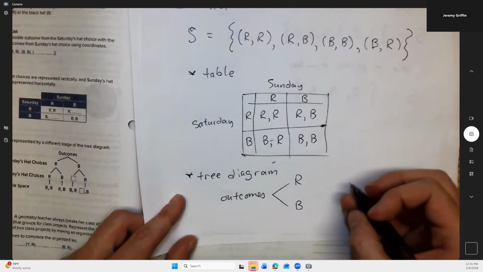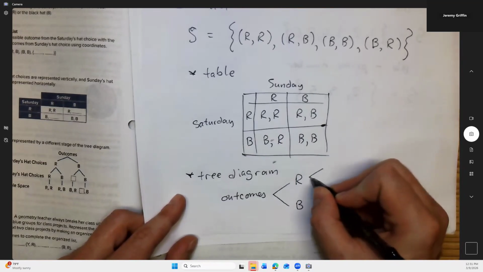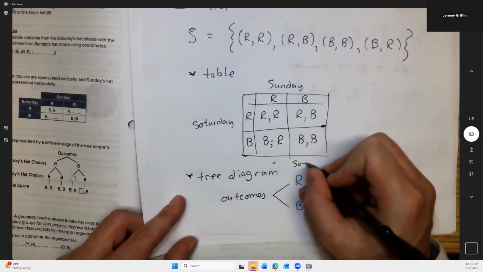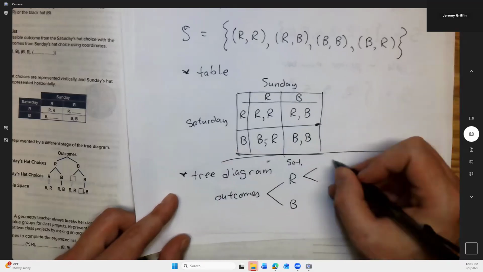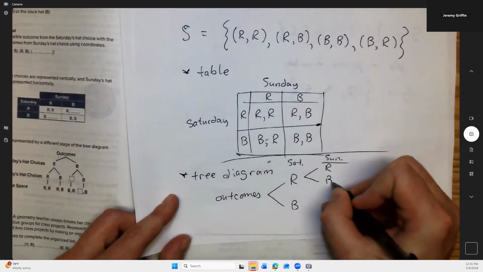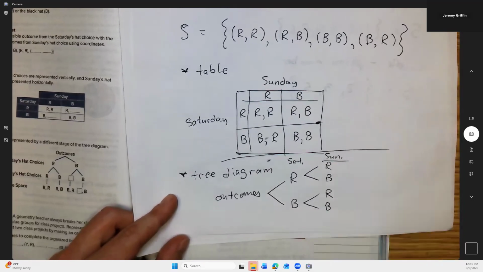Then Sunday he might wear red or black, branching from his Saturday choice. So here's the Saturday choice, SAT, and here's the Sunday choice, SUN. He could go red or black. Or if he wore black on Saturday, he could still wear either red or black on Sunday.